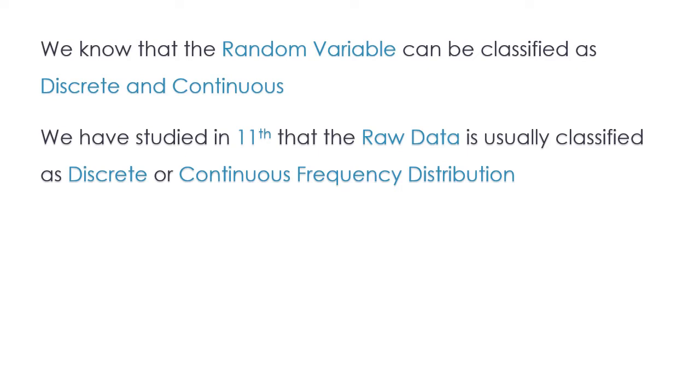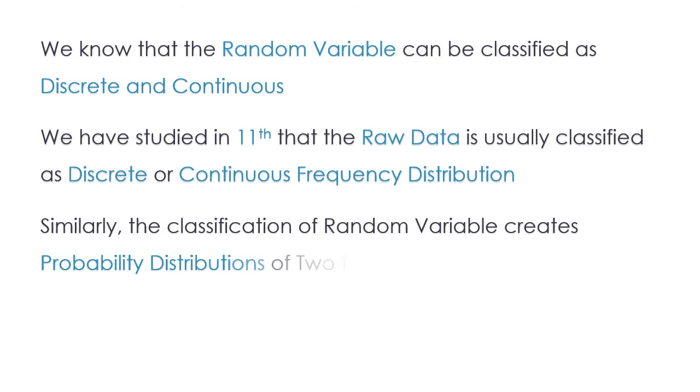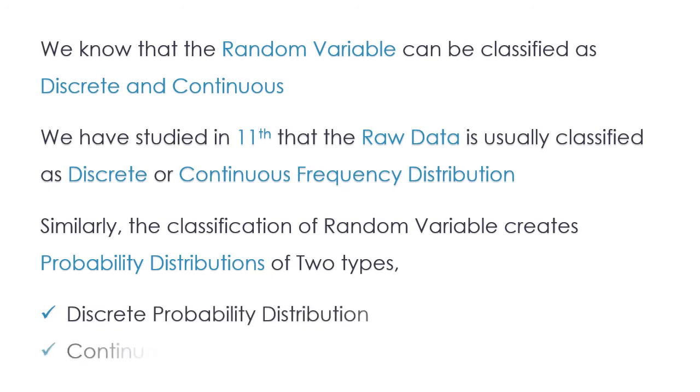What if we try to classify our random experiment? Similarly, the classification of random variable, that is the random experiment variable, creates the probability distributions. That means if we classify a normal variable, we get frequency distribution. But if we classify a random variable, we call it a probability distribution. And they are, of course, of the two types: discrete probability distribution and continuous probability distribution.